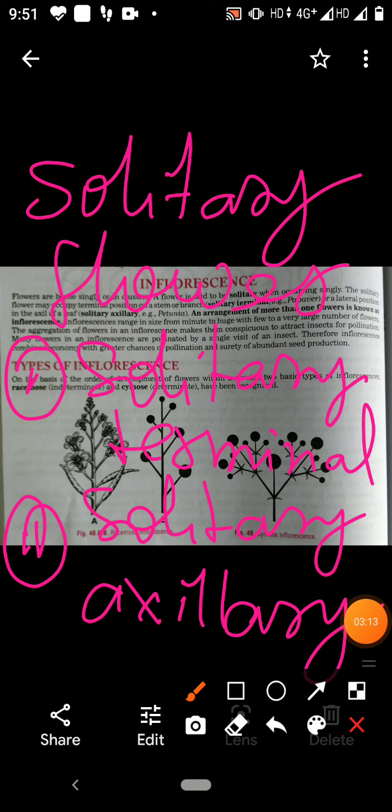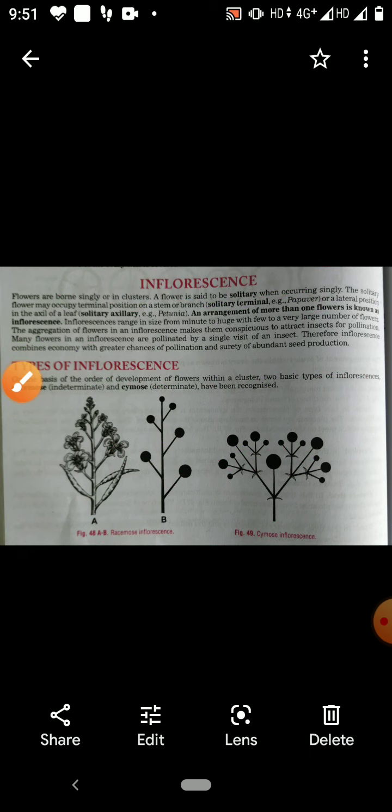So these are the two types of flower. But when flowers are in cluster, in groups, it means many flowers are there. Then how the flowers are arranged on the floral axis?